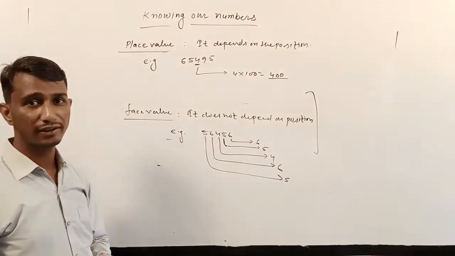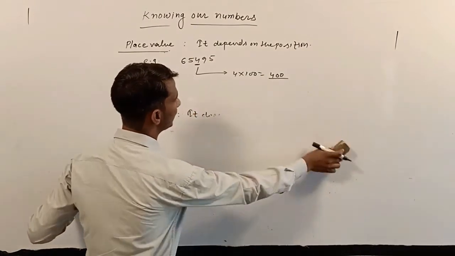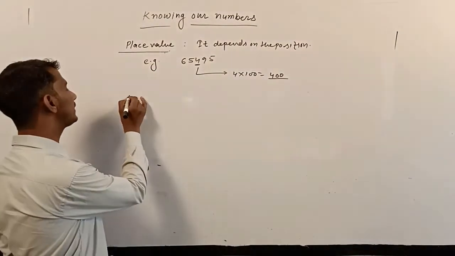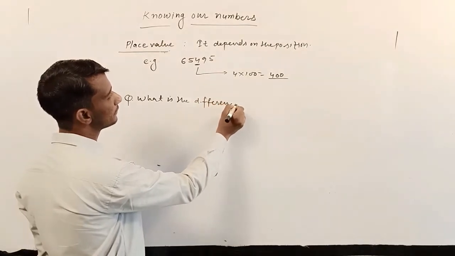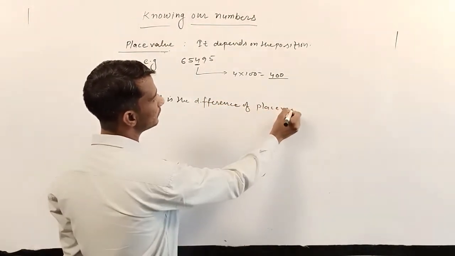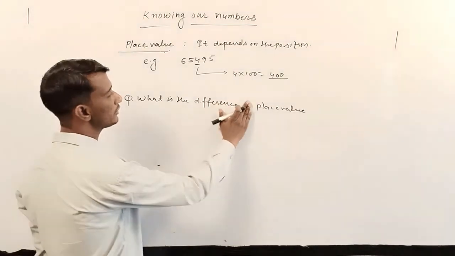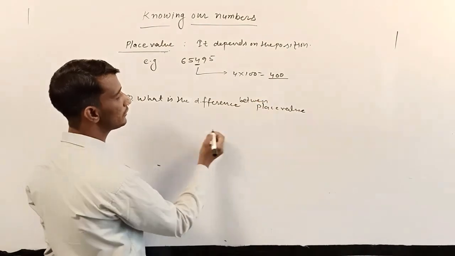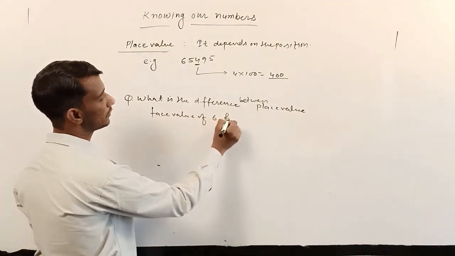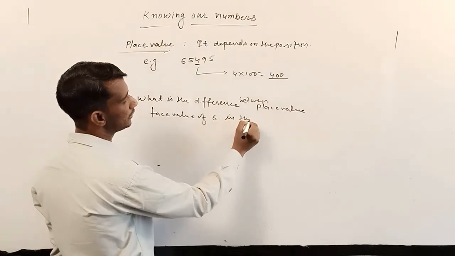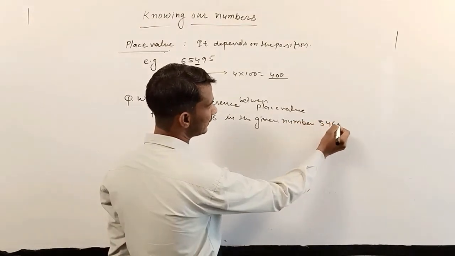These types of questions are also asked. Suppose I write a question here: what is the difference between place value and face value of 6 in the given number 5, 4, 6, 7, 4.